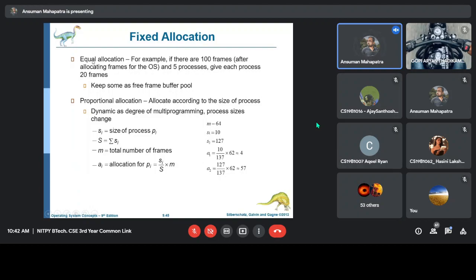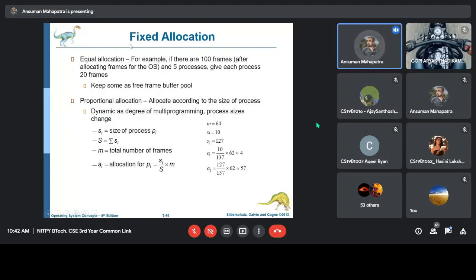Equal allocation means, for example, if there are 100 frames and there are 5 processes, how to allocate? Give equal space for each process. Suppose there are 100 frames, 100 divided by 5, give 20 frames to each process. That is one type of allocation, that is called equal allocation.